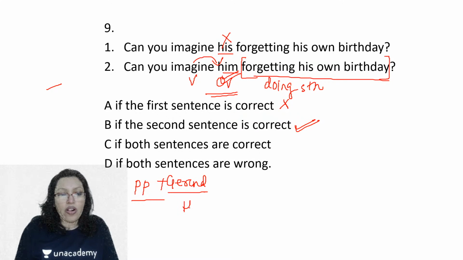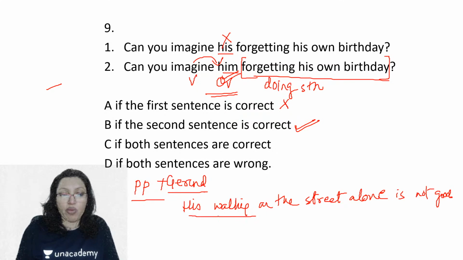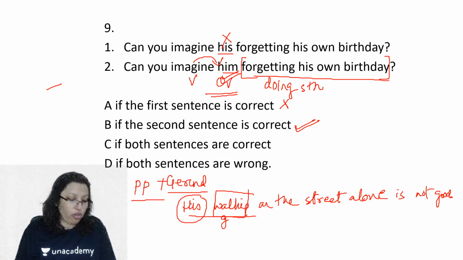So, his walking on the street alone is not good. Now, but here the problem is, because I'm using walking as a gerund, I've used a personal pronoun right before it.